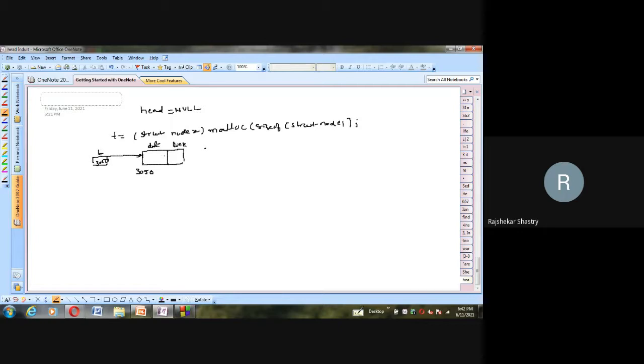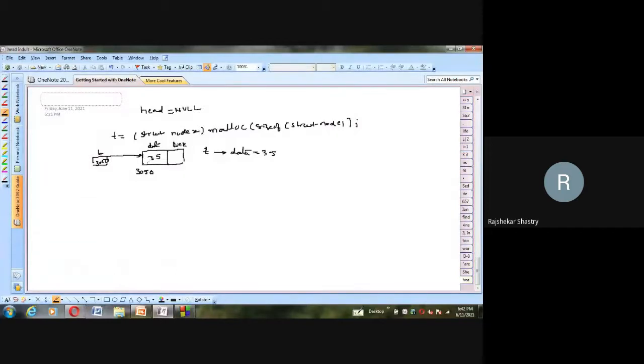Through a structure pointer, if I want to access a structure member, we learned in structures that we use the arrow operator. So T arrow data accesses the data portion through the pointer T. Now if I store 35 here, 35 will be stored. So this is the new node which is created.